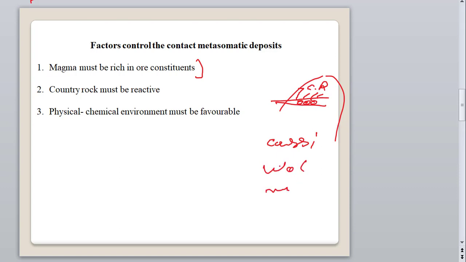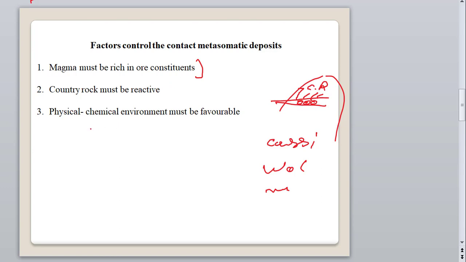Okay, then the second factor is the country rock. So the country rock also plays a major role due to its reactiveness. So the country rock should be very reactive, like limestone, dolomite, shale, etc., so that means the possibility of formation of this type of ore deposit by this process will be more.